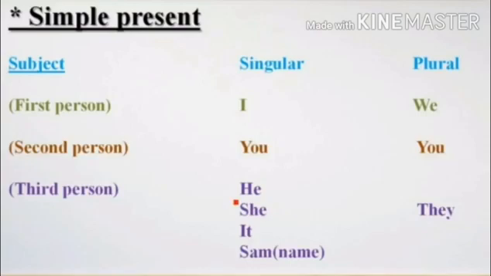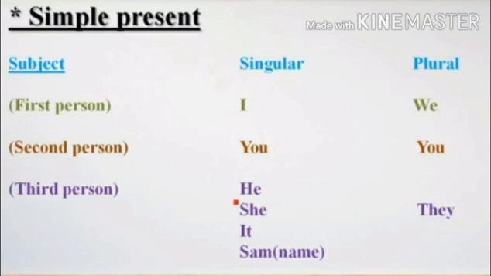And for he, she, it, we can write any names: boy name, girl name, animal name or any thing name. So they all come under the third person. We, you, they are plural forms, and I, you, he, she, it are singular. Now how to use this singular and plural and what verbs we want to use?